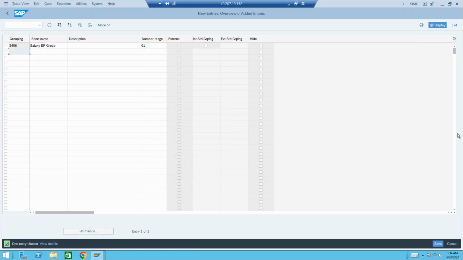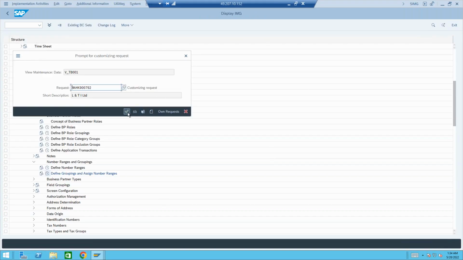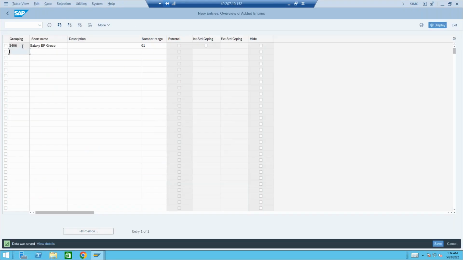I have not checked what is in 01, but let me give it 01 and save it. So we have created a new grouping and assigned a number range.